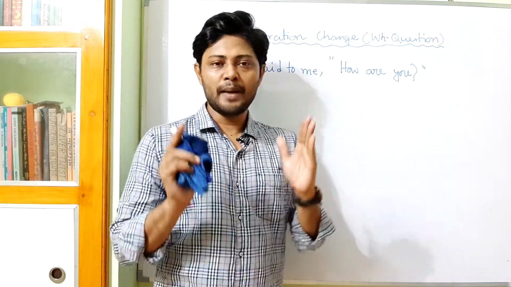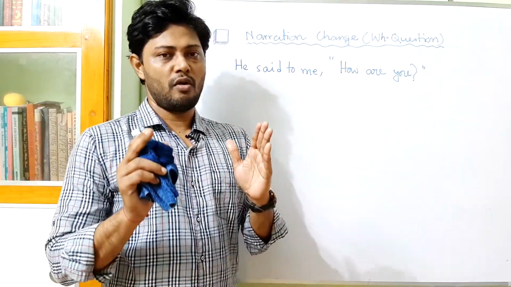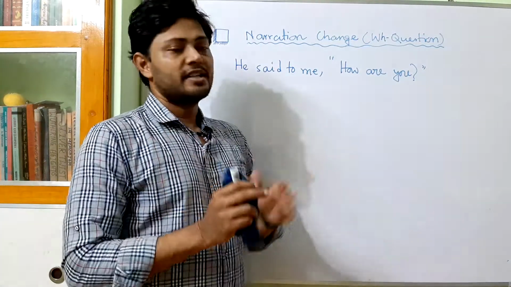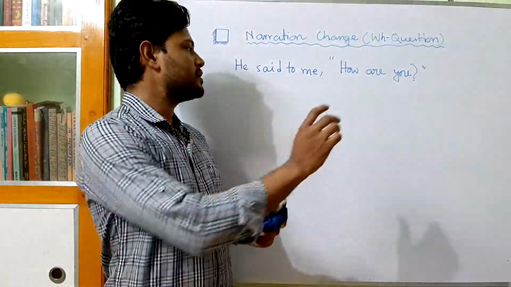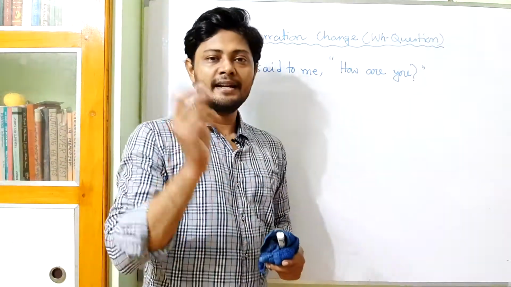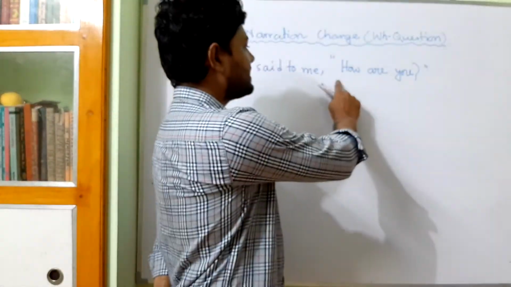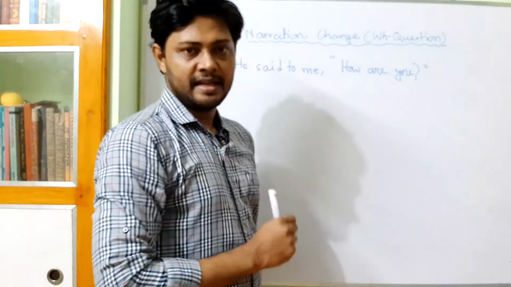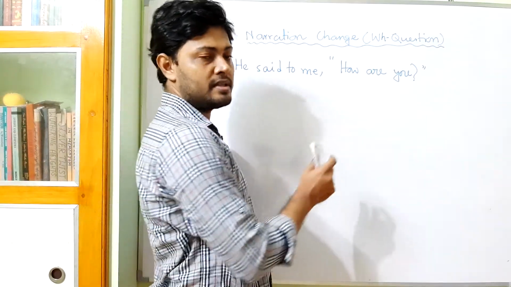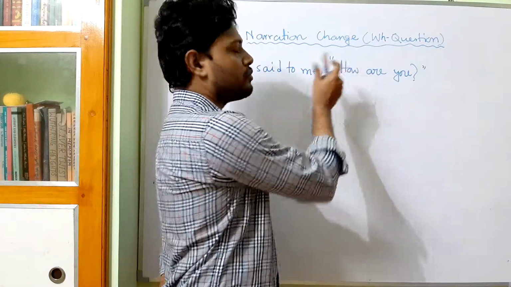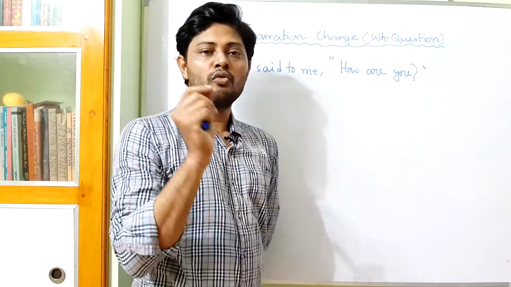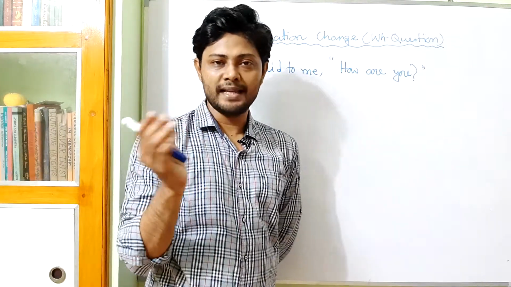So first we have to understand the difference of structure that we can find between a WH question and a yes no question. First look at this sentence, how are you? It's a WH question because the sentence begins with a WH word. WH words mean who, which, when, how, why, these words.